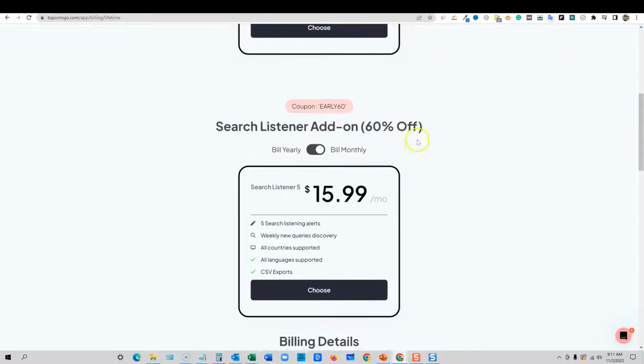Search Listener, this is going to be more of a trends tool. They're actually going to give you estimate keywords and predict keywords that have never actually been searched for on Google before.